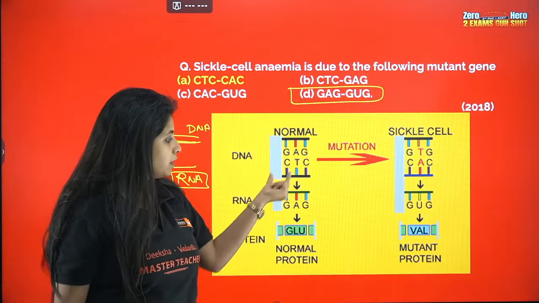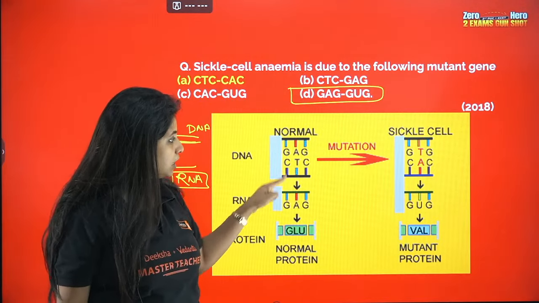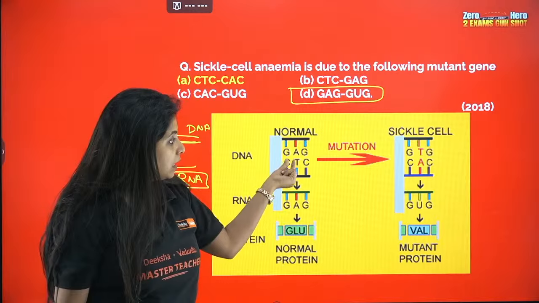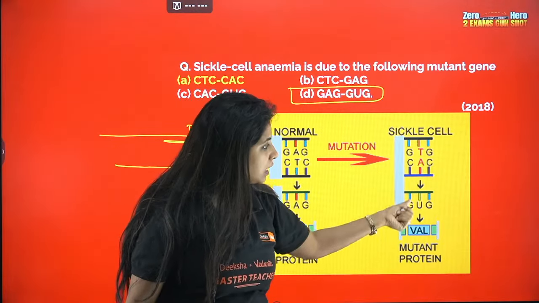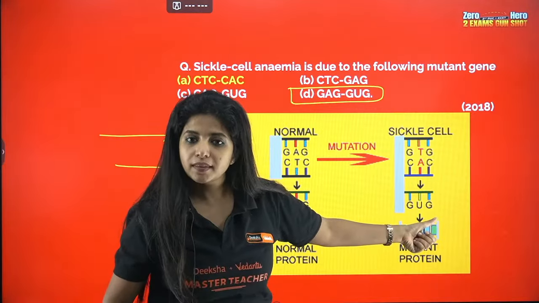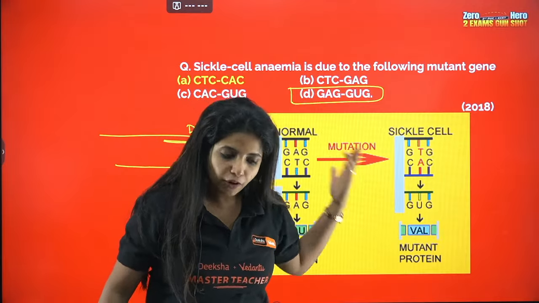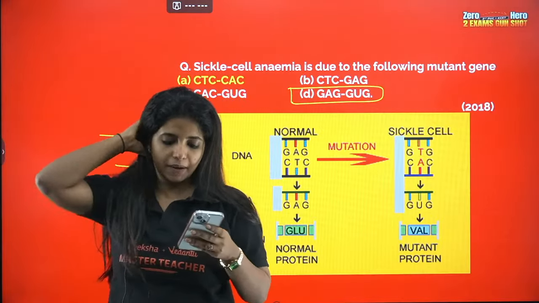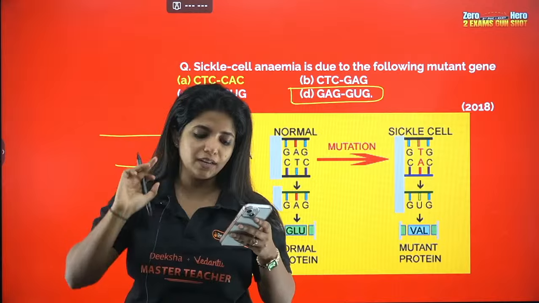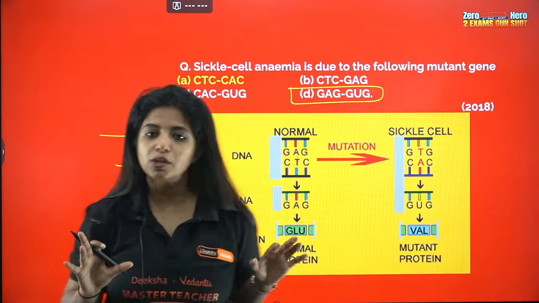So it was CTC first, then the RNA strand will be G, A, G. But here if the T is replaced by A, then now it will be G, U, G. You get it? So it can come from your DNA as well. That is why this question is a bit of a confusing question. But yes, as of now you can keep it on hold.